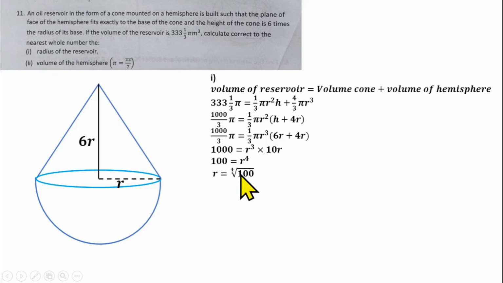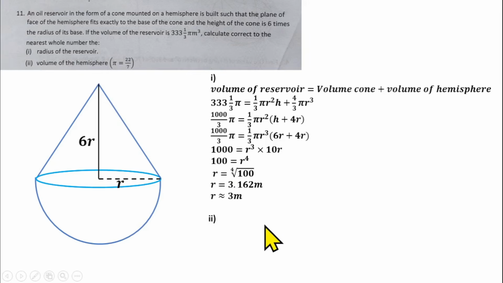In this case I'm going to be doing the fourth root of 1000. That gave me 3.162 meters. But if you do the fourth root of 125, it's going to give you something lesser than that. So you can do that from your own calculator. We have to calculate to the nearest whole number. That gives us 3 meters in this case, but in your own case you should do the needful. So that's the radius. Then the volume of the hemisphere now.